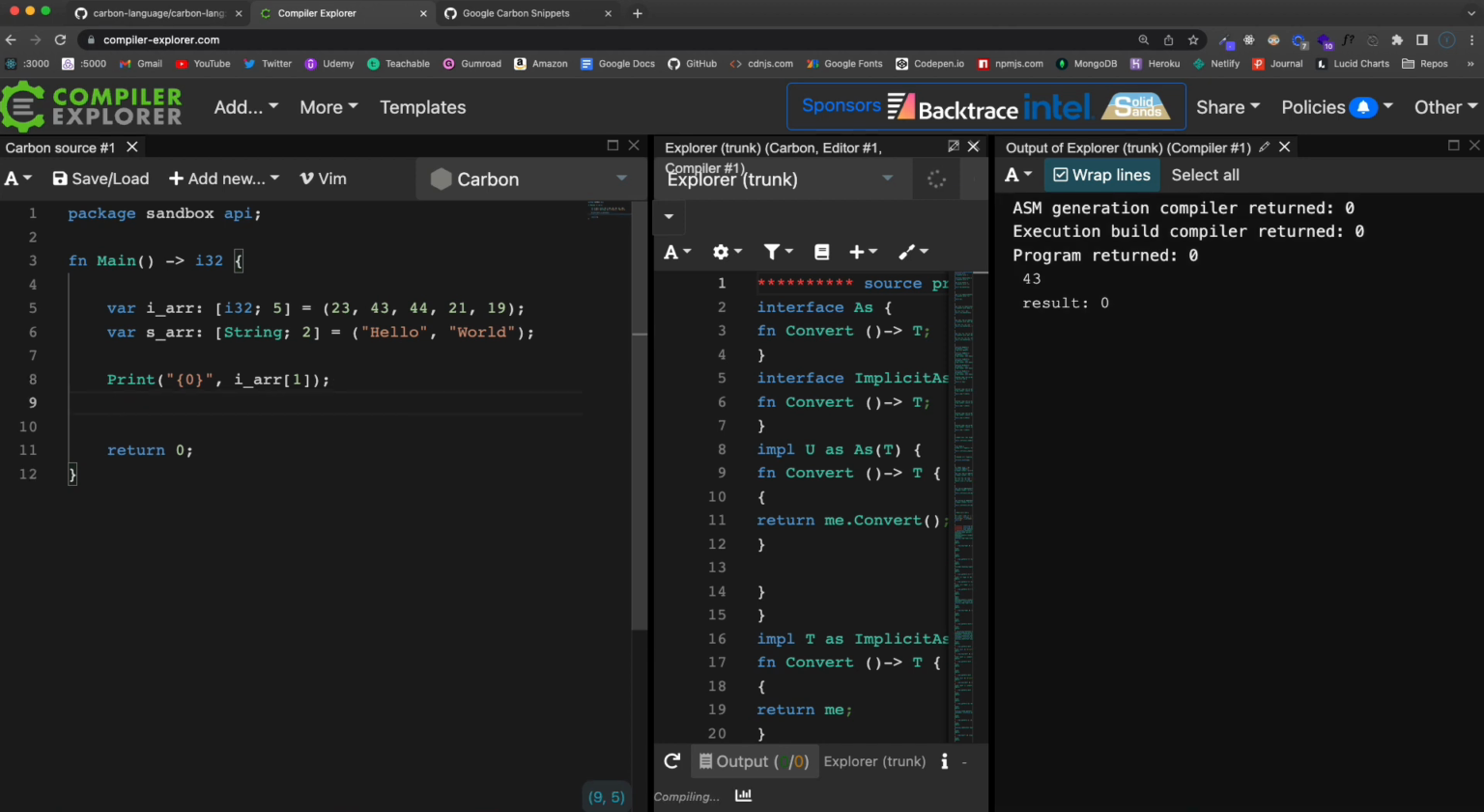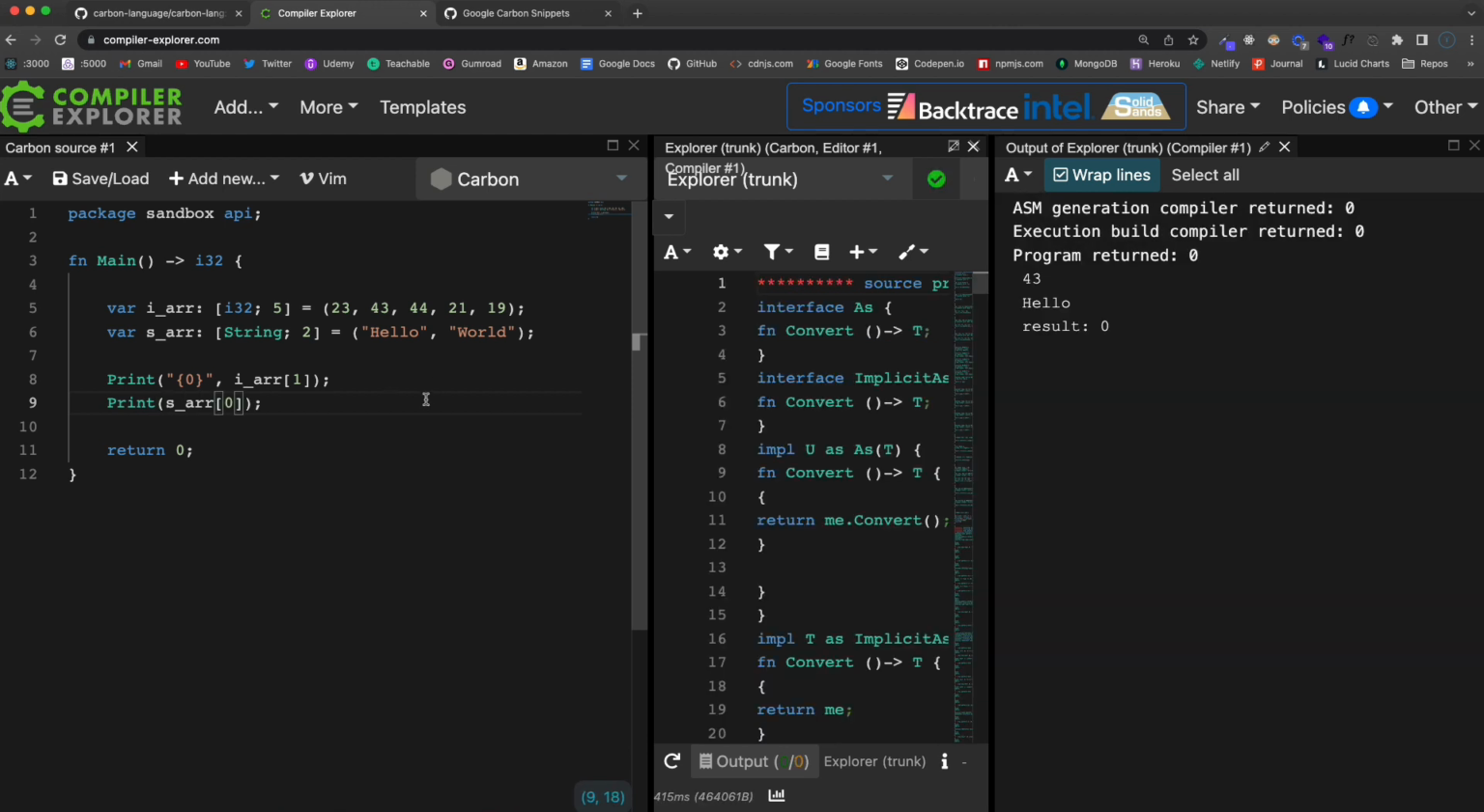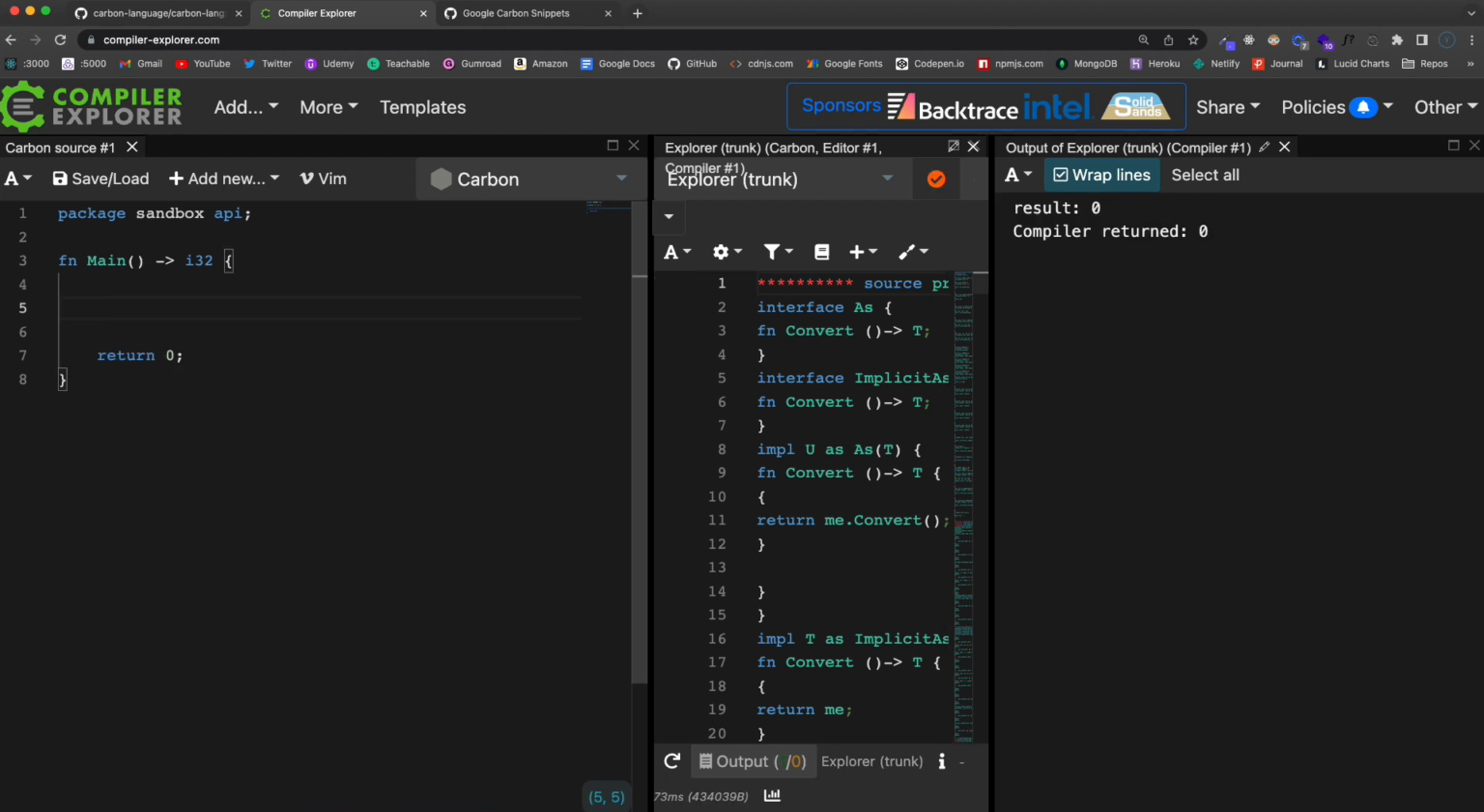Okay, if I wanted to get the hello from the string, then I could do s_array, and I want to get the 0 index, which is going to be the hello string. Okay, now in addition to arrays, we have tuples, which are another way to store multiple values.